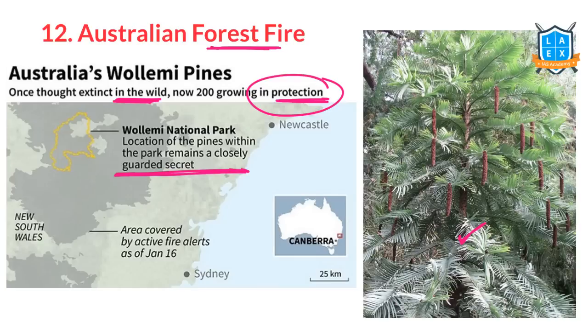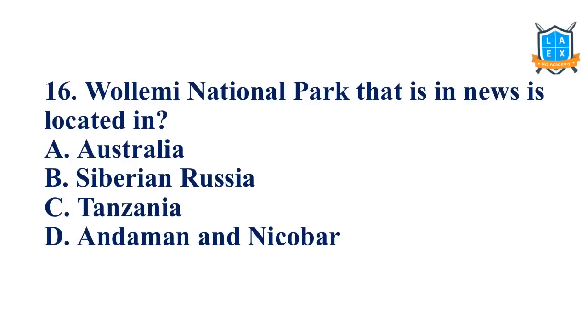So there's one more issue that is in the news. What is that? Whales. Nearly 400 whales have stranded near a place called the Tasmanian coast. Tasmania is an island south of Australia. It belongs to Australia but lies south of it. Near that, nearly 400 whales got stranded. That's why this was in the news. A question can be: Wollemi National Park that is in the news is located in Australia.